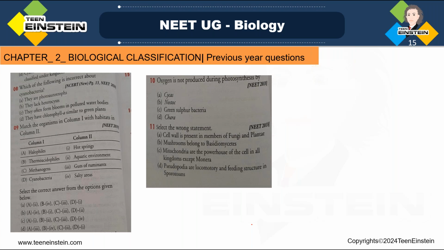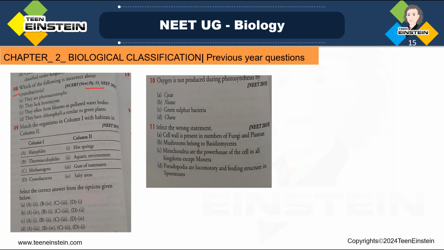Sometimes they will give statements like which is the incorrect statement. Here you can see this question that is repeated many times. So for this kind of question also, don't get confused, read the question properly. Which of the following is incorrect about cyanobacteria? Here question number 8.